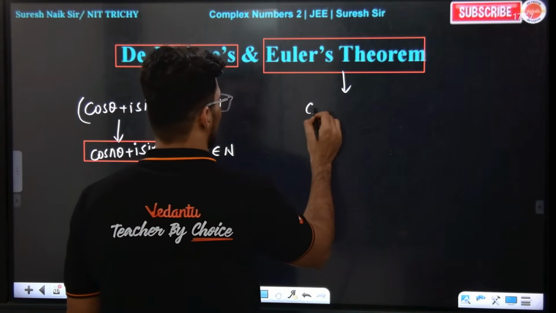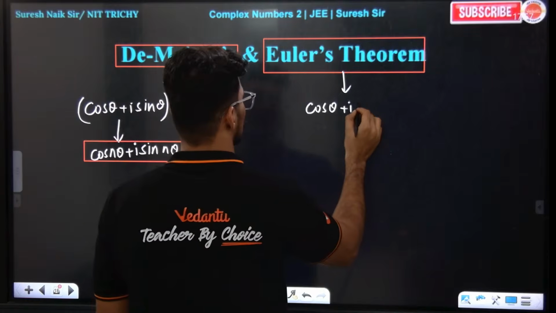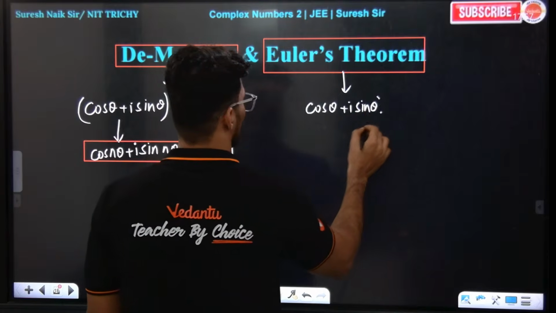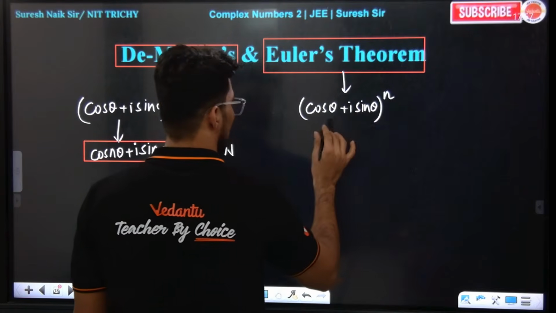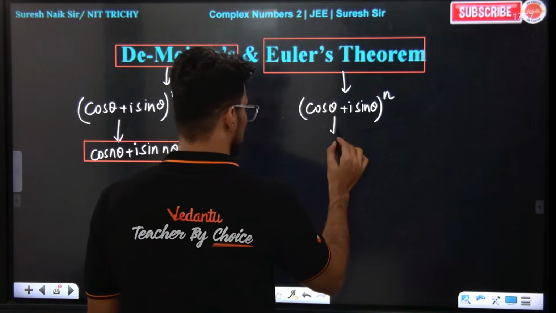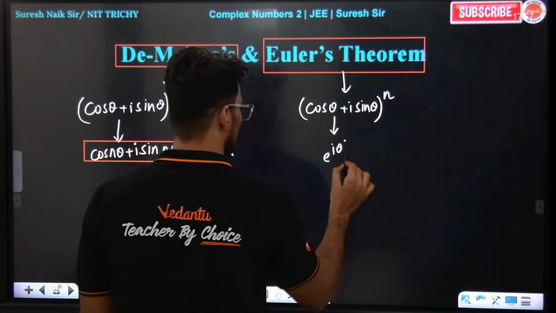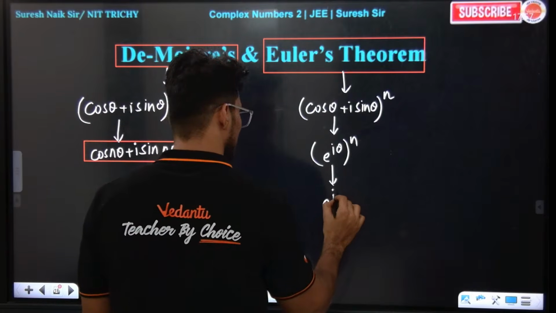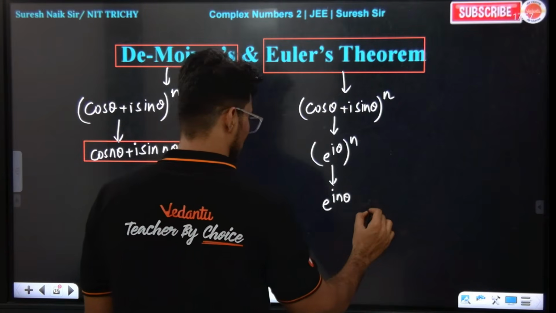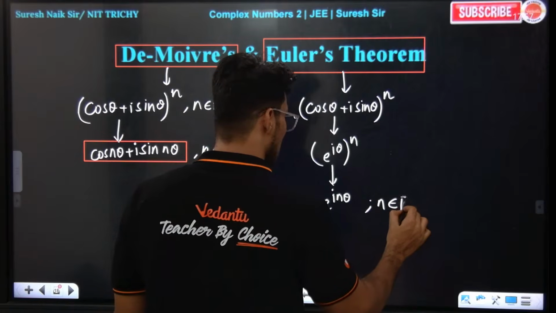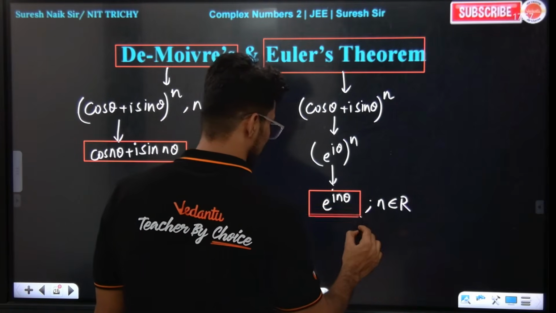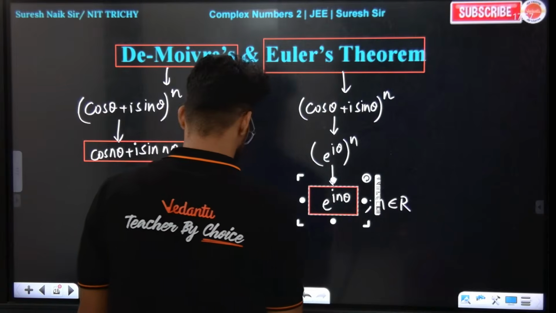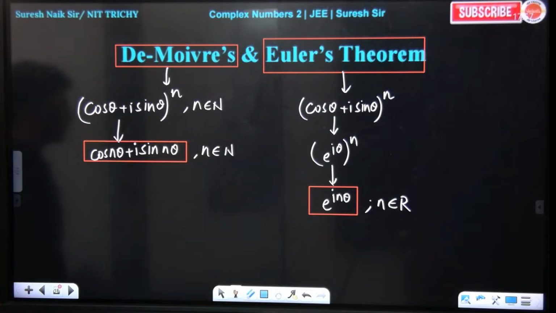Same complex number, let me write here: cos theta plus i sin theta whole to the power of n. As per Euler, this can be written as e power of i theta whole to the power of n. Since we have two powers, I can multiply them: e power of i n theta, where n belongs to all real numbers. This is what Euler said. Understood? Yes or no? Tell me Chintu.